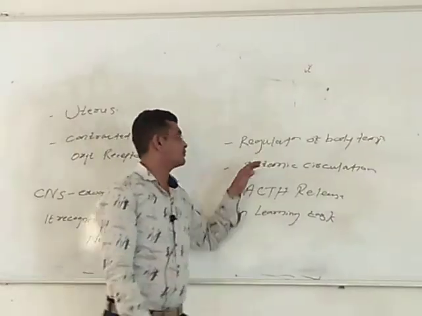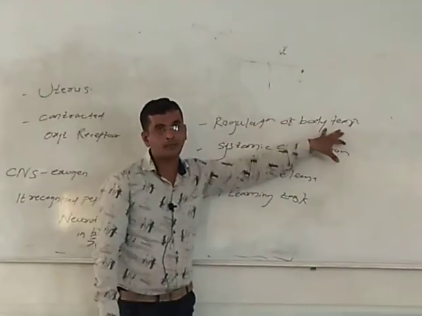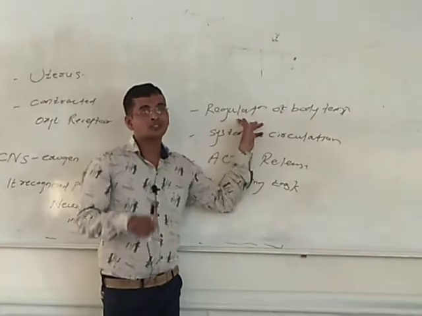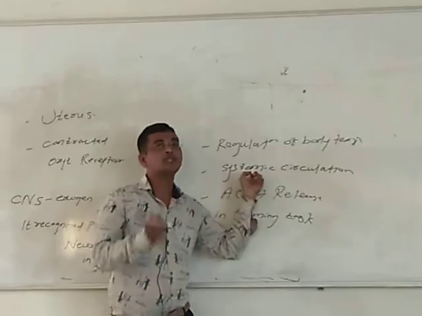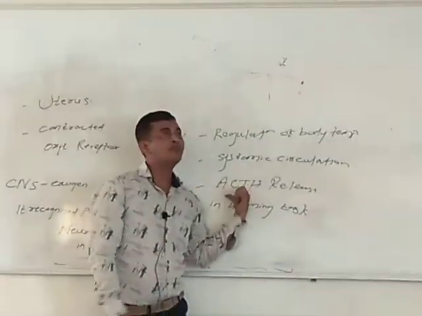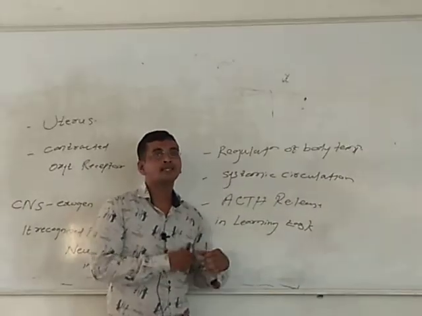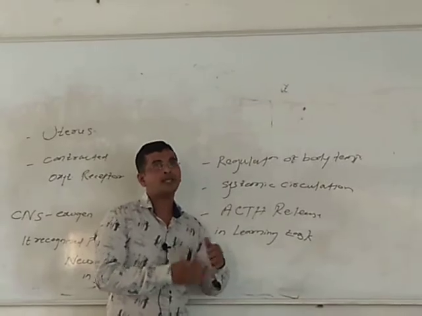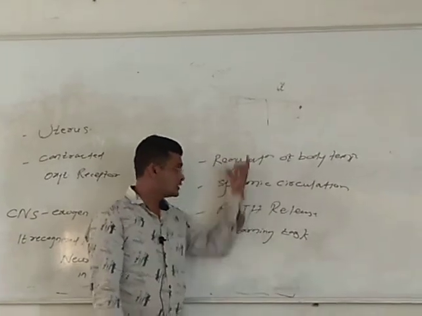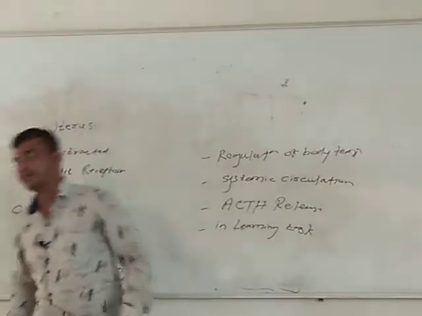It is responsible for regulation of body temperature and for systemic circulation. It is also responsible for ACTH release, and plays an important role in learning tasks. So these are the actions of vasopressin in your central nervous system.